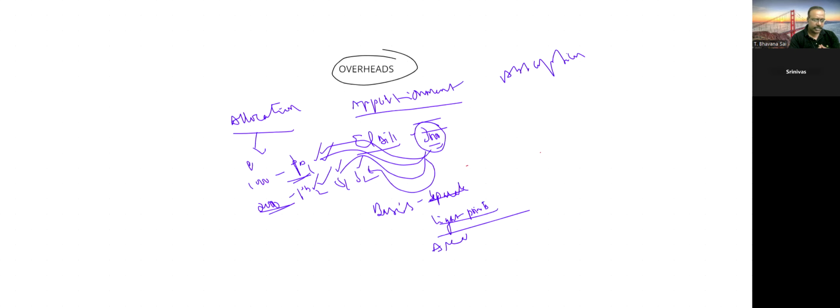So when you are taking something as base and then distributing an overhead to either production department or service department, then it comes under apportionment. First word is allocation. When we say allocation, that means a particular overhead can be identified either with the production department or service department.